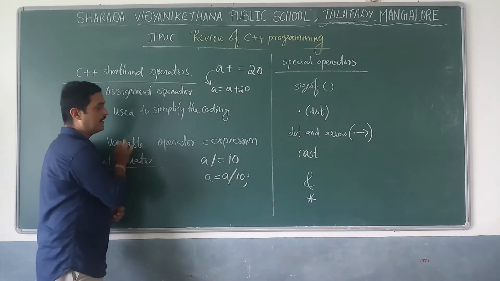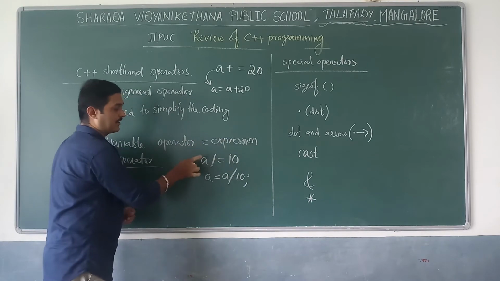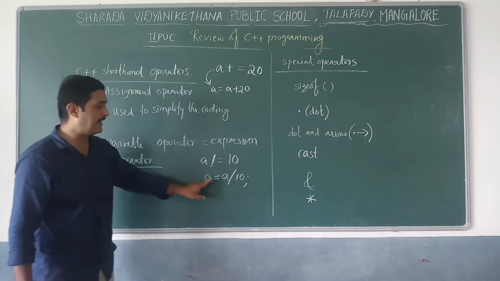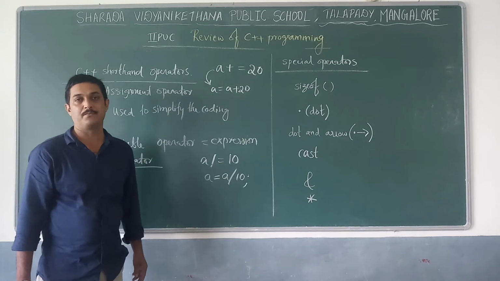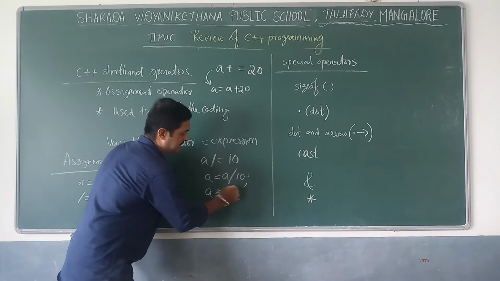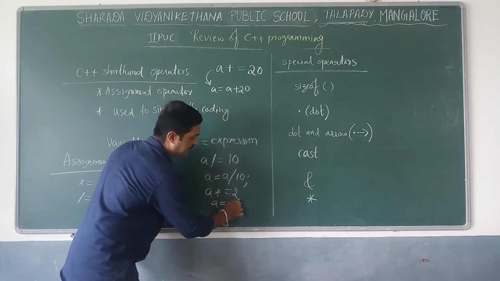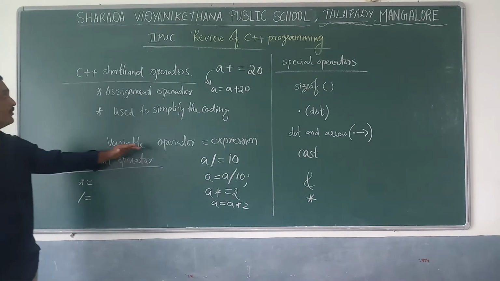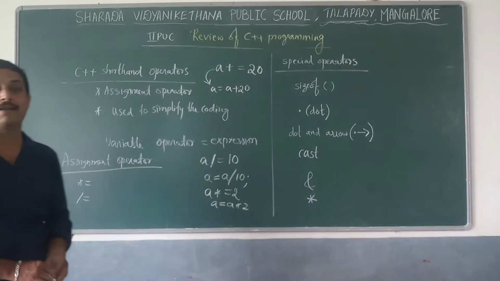So variable operator equal to expression. A division equal to 10 indicates A equal to A divided by 10. Or A star equal to 2 means A equal to A star 2. Okay, these are about C++ shorthand operators.